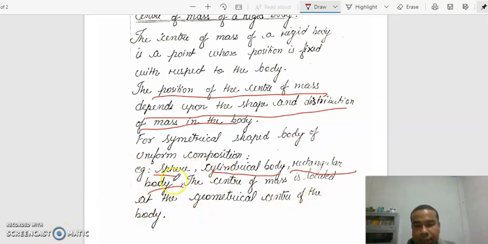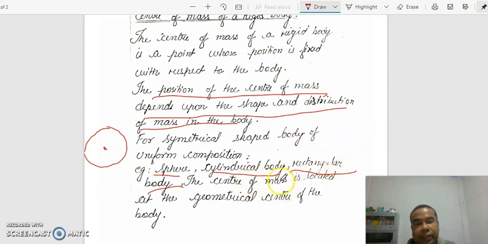Say if you take a sphere, this is a sphere. So the center of mass will be the center of the body. So the center of the sphere will be the center of mass of the body. The entire mass of the sphere is concentrated at the center. Similarly, a cylindrical body: the center of the cylindrical body is the center of mass.